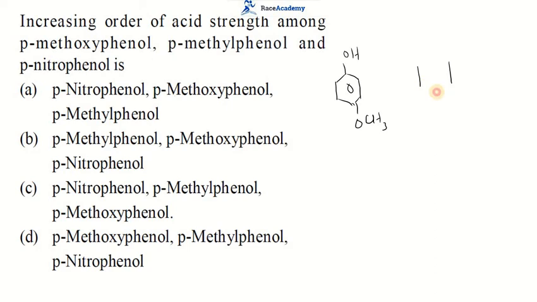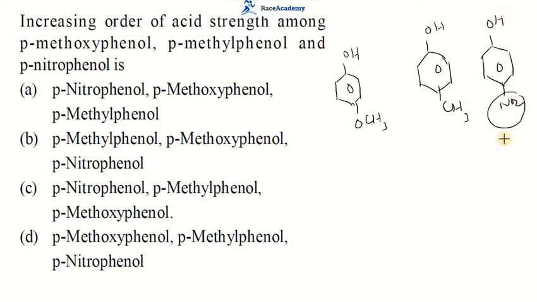And para-methylphenol means the CH3 group is present at the para position of this phenol ring. And another one is para-nitrophenol. Nitrophenol means the NO2 group is present at the para position of the phenol.